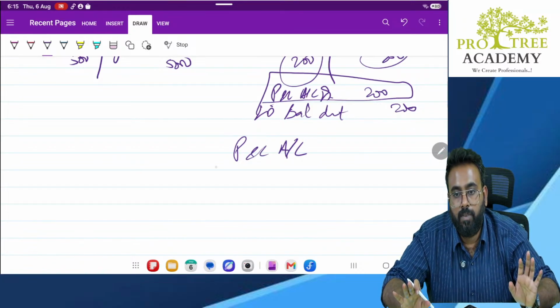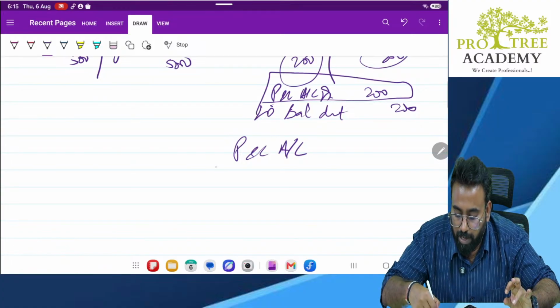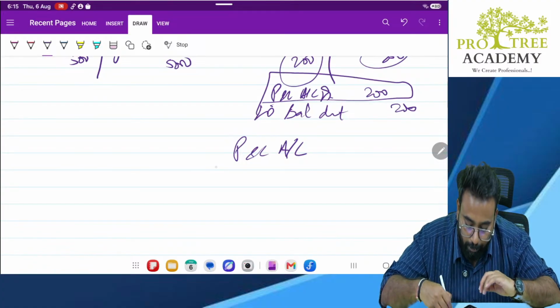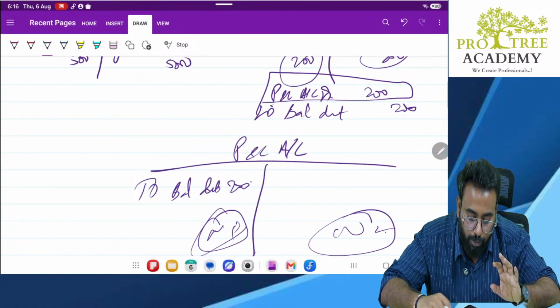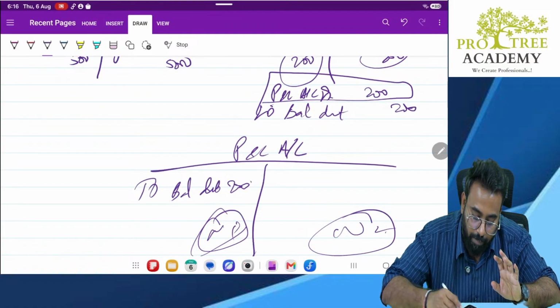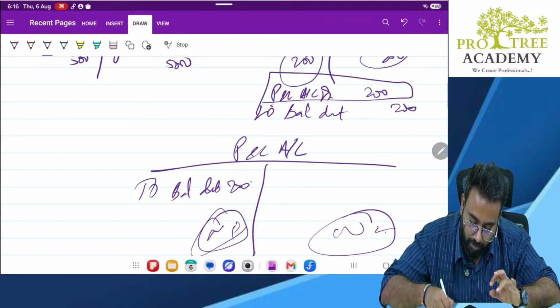That's it. Understanding? Now in the P&L, what happens? You will either arrive at net profit or at net loss. While arriving at net profit or net loss, this figure will be considered. Clear? Okay. This is how you treat your normal bad debt. Bad debt account debit to X account. This is the entry you pass.